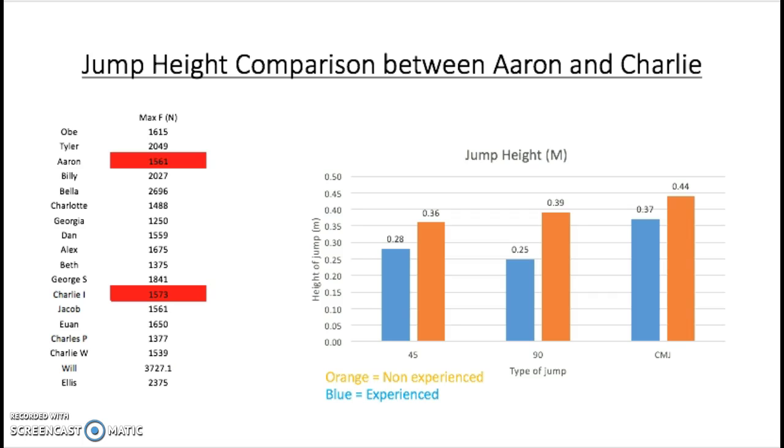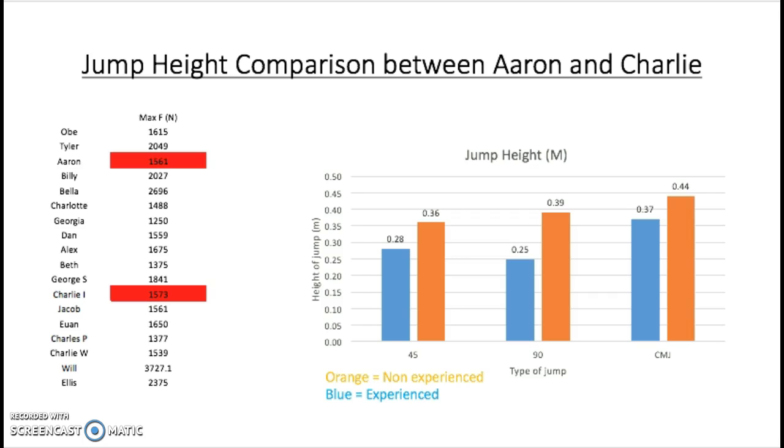One reason why Charlie could be better than Aaron at jumping could be because Charlie is 180 centimetres tall, whereas Aaron is 173 centimetres tall. When you think of athletes who are good at jumping, for instance high jumpers, they are usually tall and thin. However, our data does not support this theory because we did not find a correlation between height and time in the air.